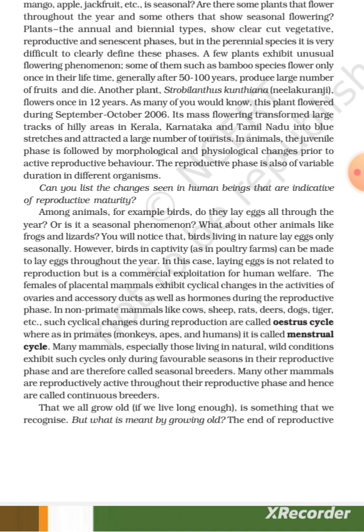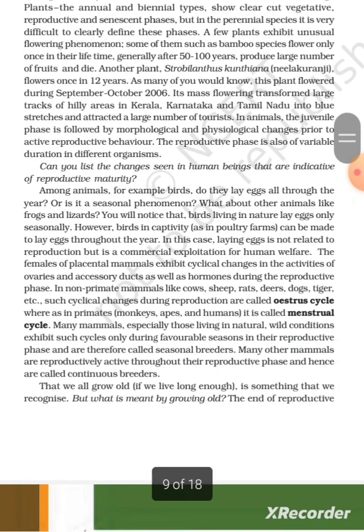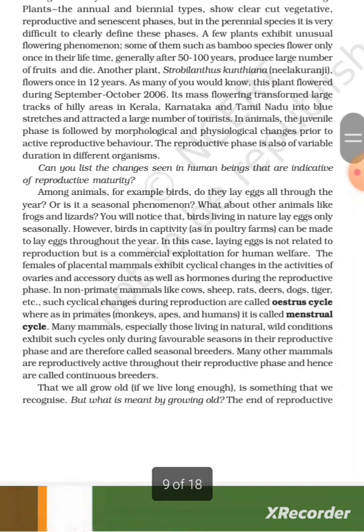In this case, laying eggs is not related to reproduction but is a commercial exploitation for human welfare. The females of placental mammals exhibit cyclical changes in the activities of ovaries and accessory ducts as well as hormones during the reproductive phase. In non-primate mammals like cows, sheep, rats, deer, dogs, tigers, etc., such cyclical changes during reproduction are called oestrus cycle, whereas in primates, monkeys, apes, and humans, it is called menstrual cycle.